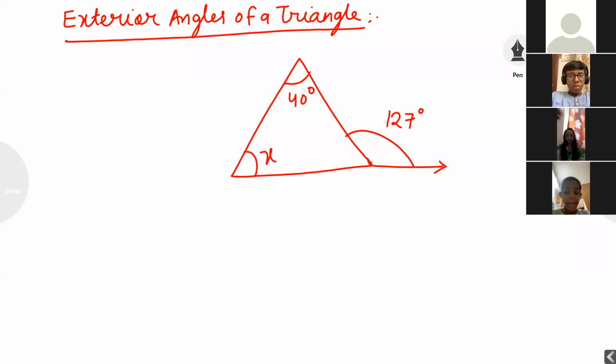Exterior angle is equal to the sum of any two interior angles. Whatever angle they have given outside, that angle will be equal to 40 plus x. Are you getting my point, students? This is called the exterior angle property of a triangle. What is that? Sritej, are you sleeping?